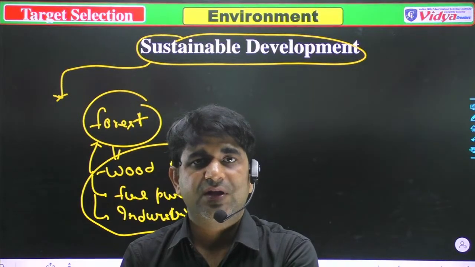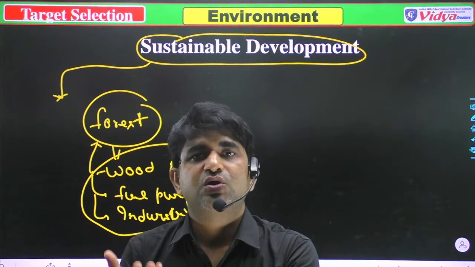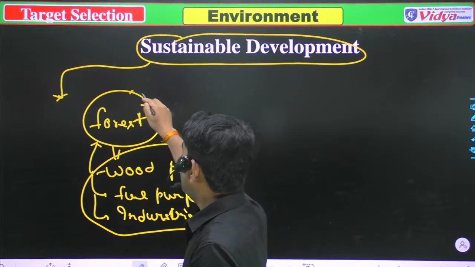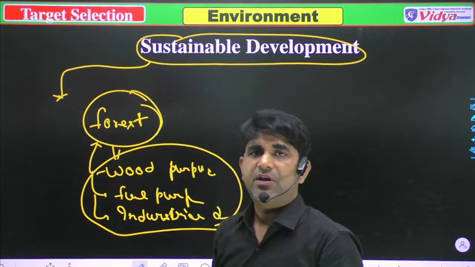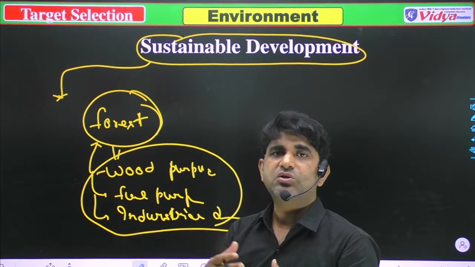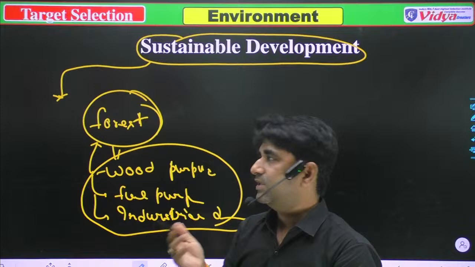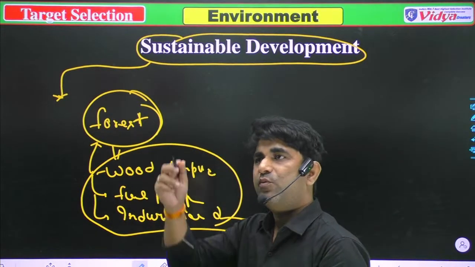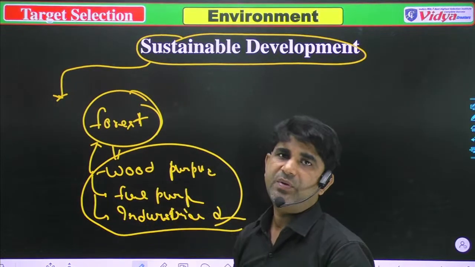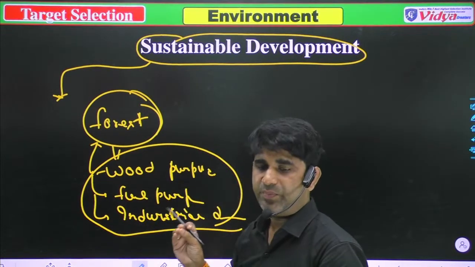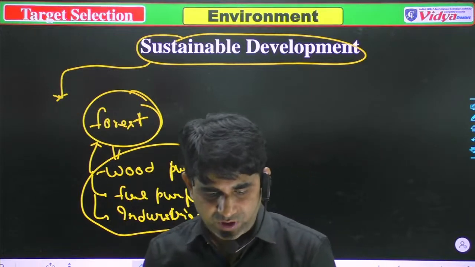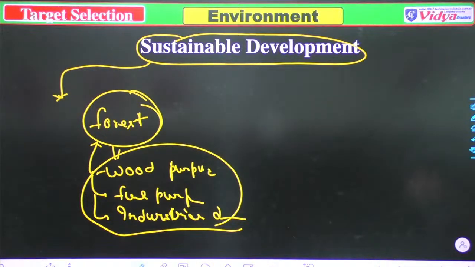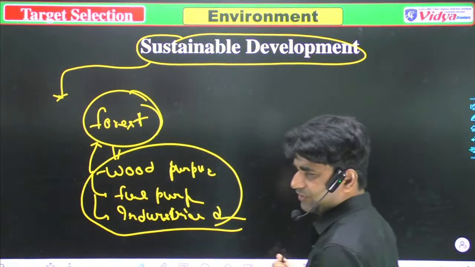That is why, when we talk about sustainable development, we can use these plants or forests, but on the other hand we also have to cultivate, plant some forest or other things. Development in which we think about today's needs and also about future needs is known as sustainable development. I think it's clear to all of you. Now we'll move to the next thing, and when I talk about the questions, everything will be clear to you.